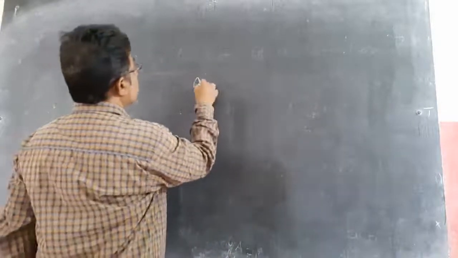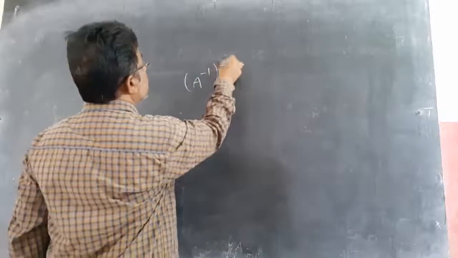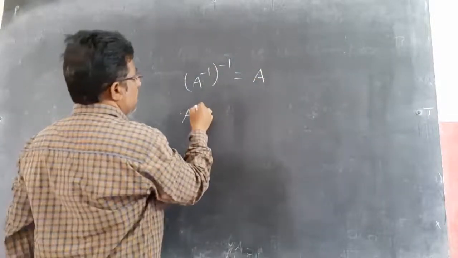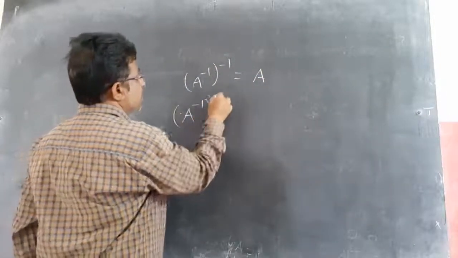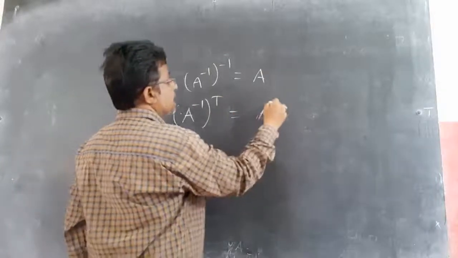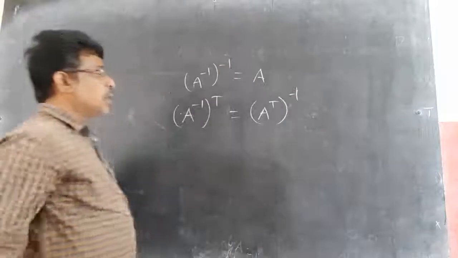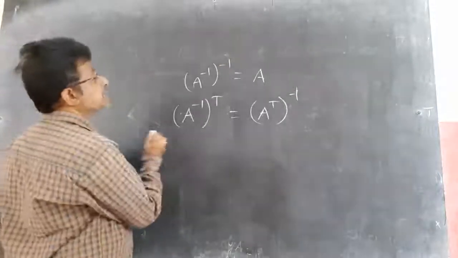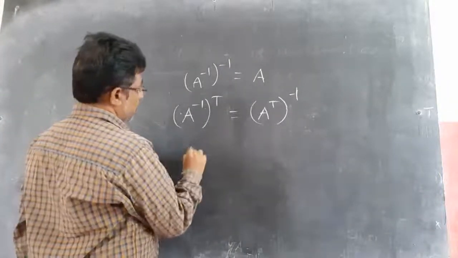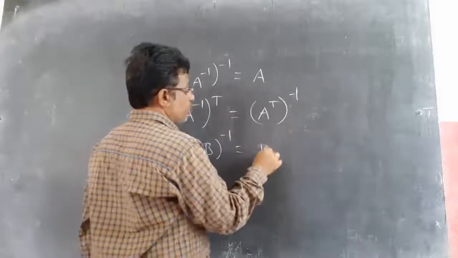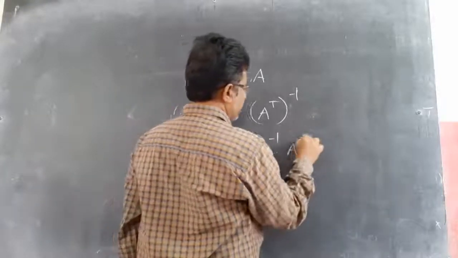What are they? A inverse whole inverse is always A. Next, A inverse whole transpose is A transpose whole inverse. Next, AB whole inverse equal to B inverse into A inverse.